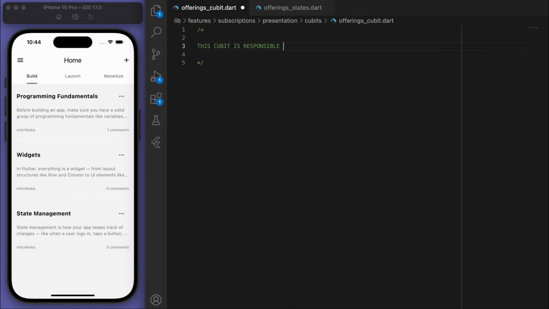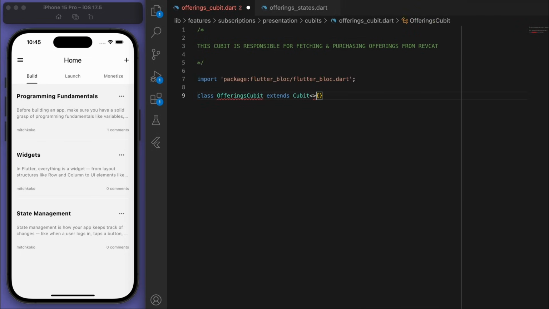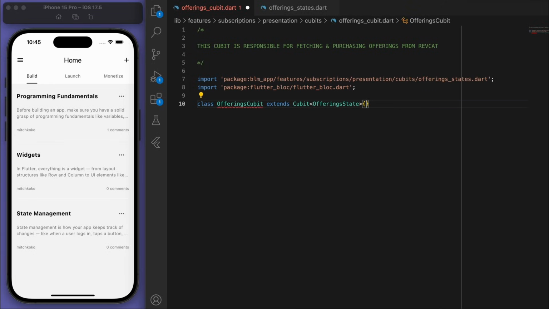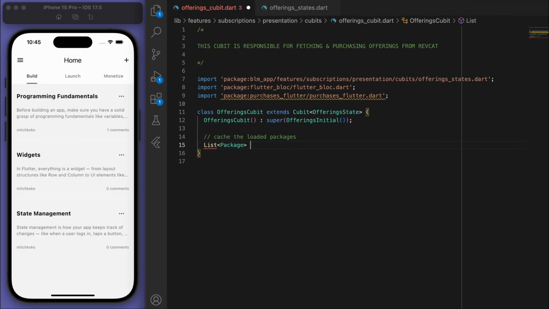And remember, this cubit is responsible for fetching and purchasing offerings from RevenueCat. It's a good idea to cache the loaded packages so that we have it stored locally.